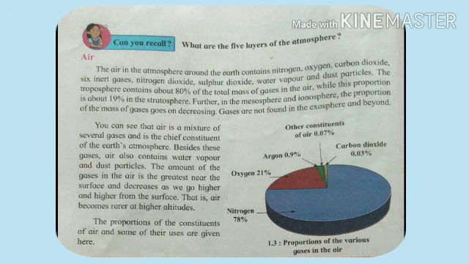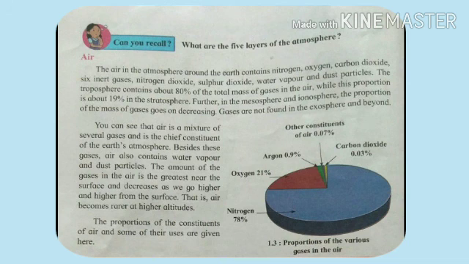Now students, observe the 1.3 figure, that is about the proportions of the various gases in the air. Now you can see there is a different percentage of air which is present on the earth. The first one is the argon, that is 0.9%, oxygen 21%, nitrogen 78%, carbon dioxide 0.03%.